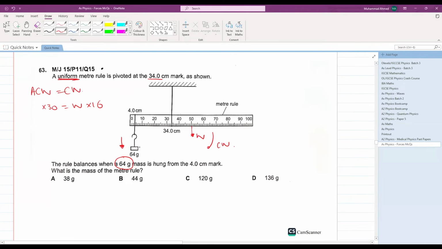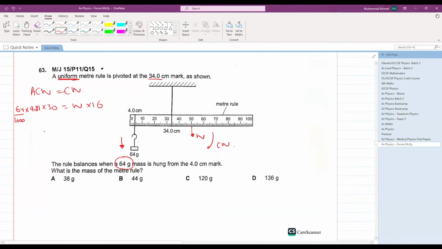Can you calculate the weight here? Yes, you can do that. 64 grams into 9.81, and this 64 grams will get divided by 1000 because we have to convert grams into kilograms. Perfect. 64 divided by 1000 into 9.81, into 30 divided by 16.